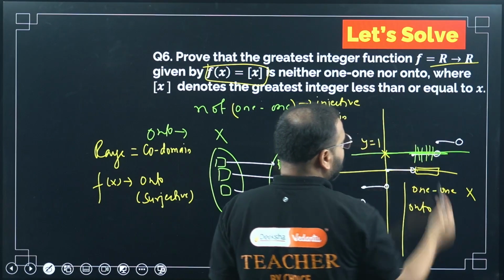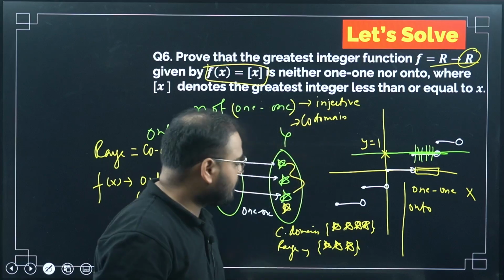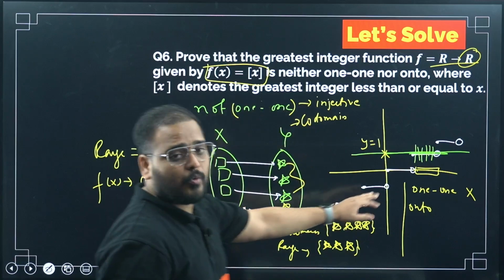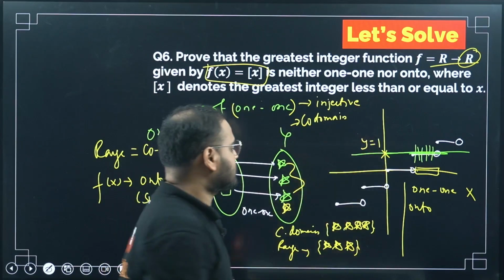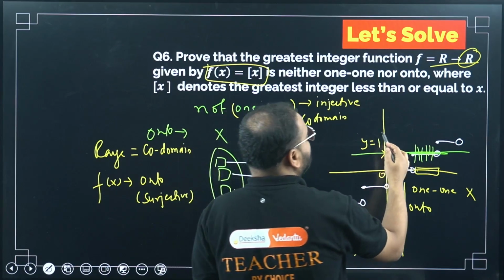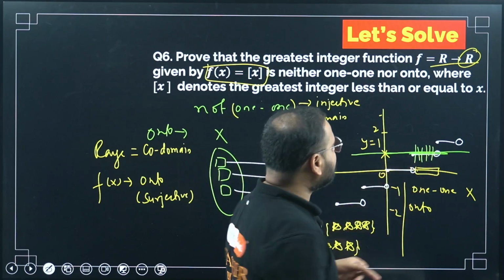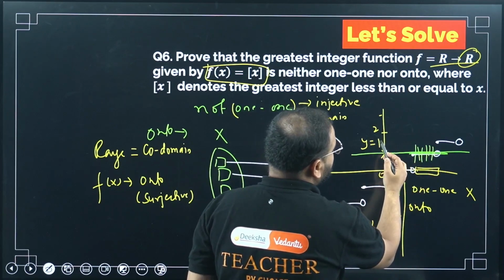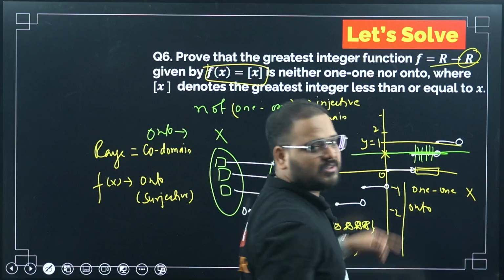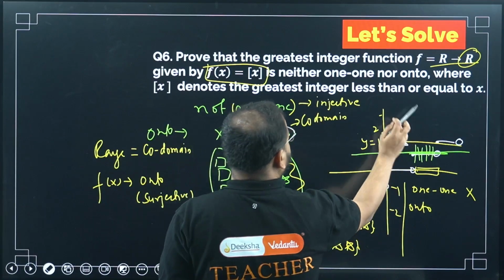What is my codomain? Codomain is all real numbers. All real numbers. Whereas in this case, only integers: 1, 0, minus 1, minus 2, 2, and keep going on. I will not have any other number. Is there a number between 1 and 2 there? Please check. No, sir, it's not there. So only integers are my range.